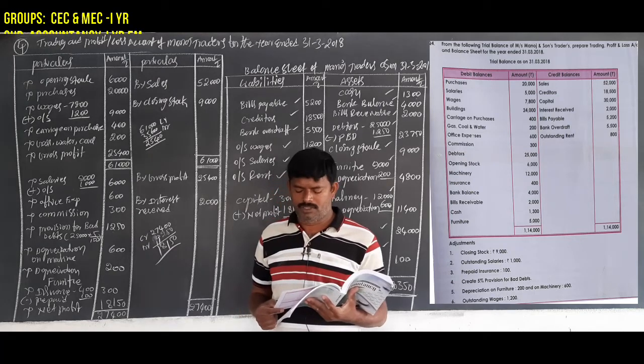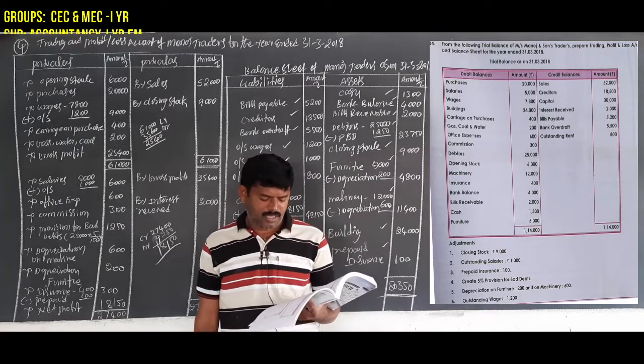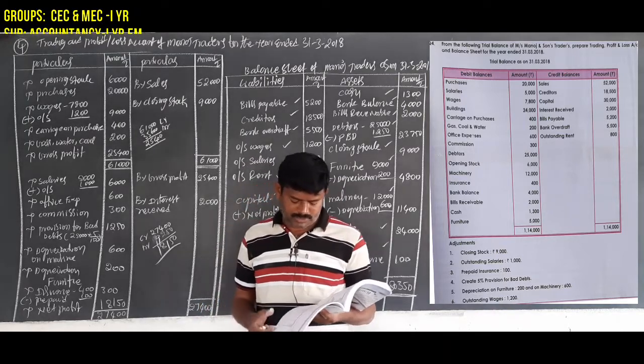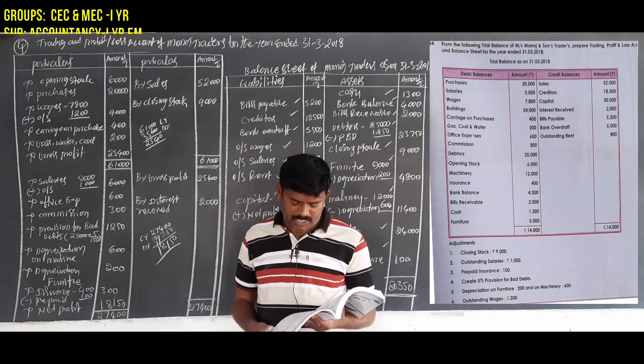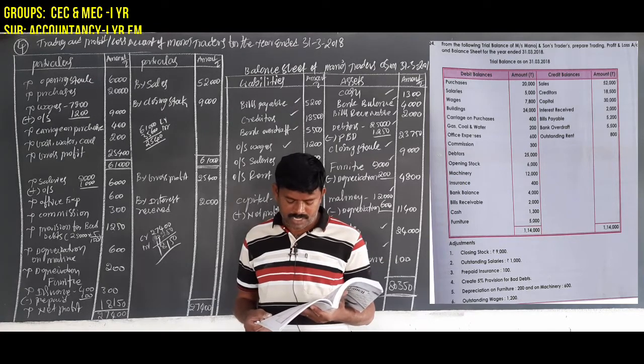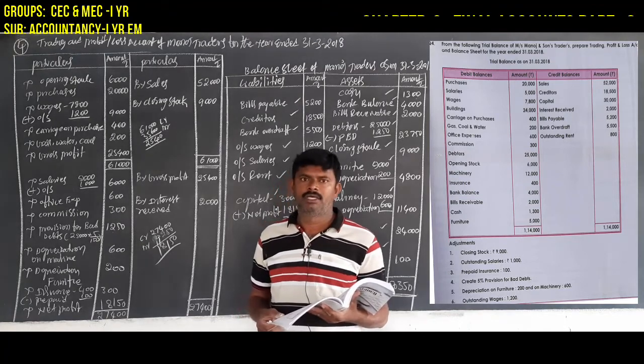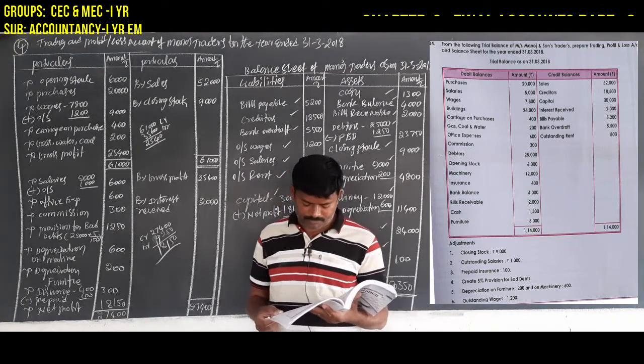So next, the adjustments. Closing stock goes on the trading account credit side and the asset side. Outstanding salaries are added to salaries in the P&L account and shown on the liability side. Prepaid insurance is deducted from insurance on the P&L account debit side, as well as recorded on the asset side.